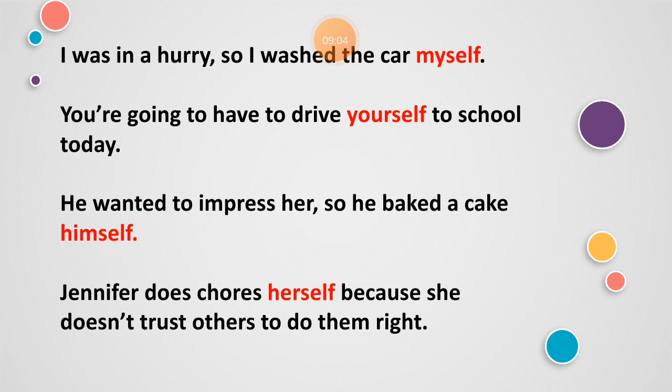So I was in a hurry, so I washed the car myself. You are going to have to drive yourself to school today. He wanted to impress her, so he baked the cake himself. So myself, yourself, himself, herself, in these sentences they are referring to the subject in the beginning, the antecedent.